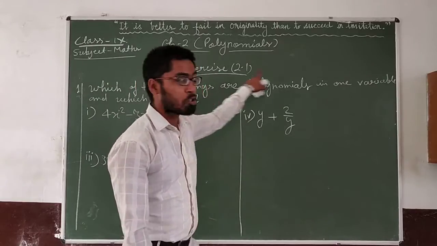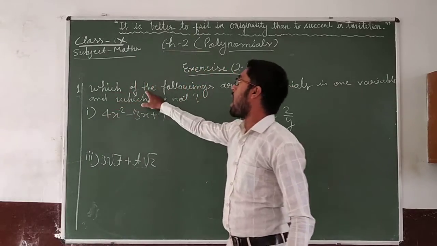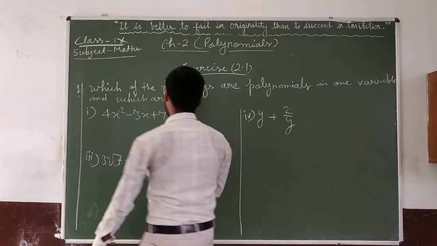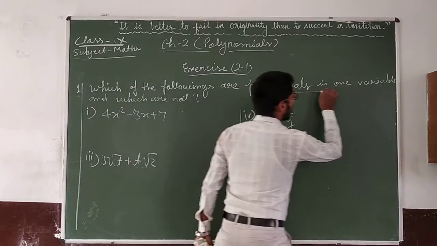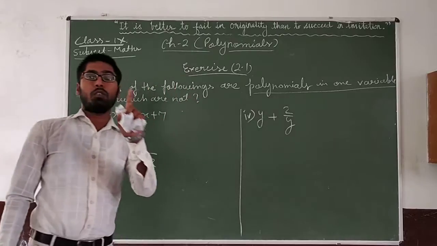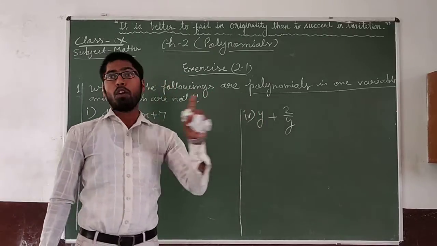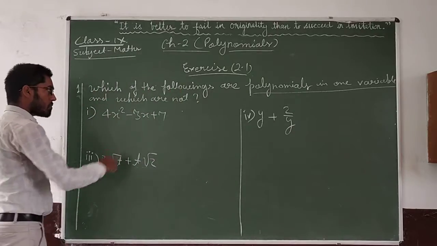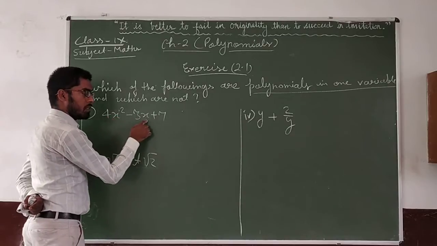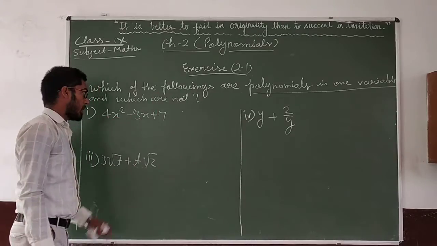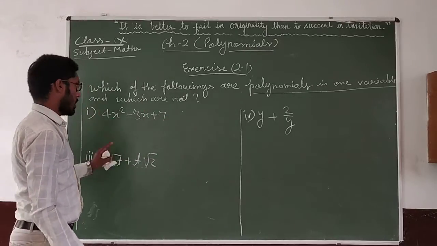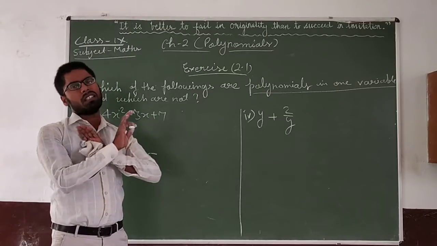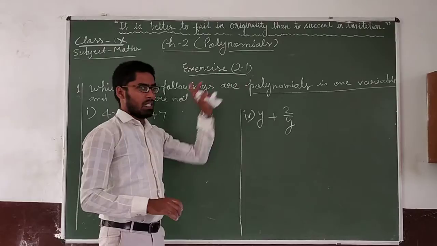Exercise 2.1, question number 1. Which of the following are polynomials in one variable? Keep it in mind. First you have to check that your expression is a polynomial and that the polynomial is in one variable also. So these two things will be checked. Now check here. In this expression, only one type of variable is being used, which is x. It means this is one variable. Clear? Now check, is it a polynomial or not?